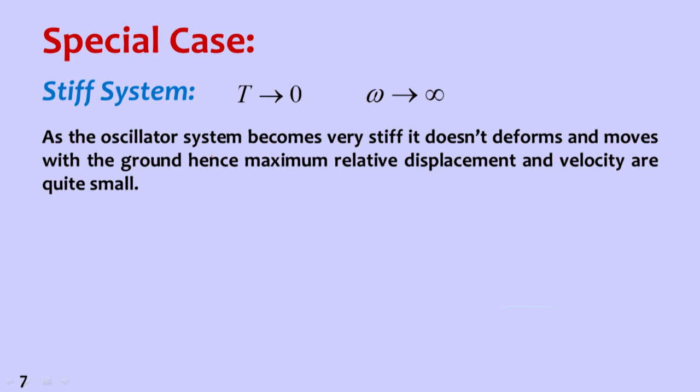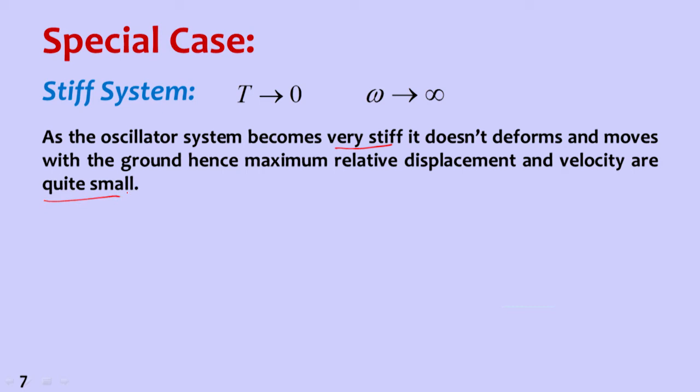Now let us take the extreme values of period. So for stiff systems, that means what? T is equal to 0. So that means rigid system. So omega, natural frequency, is infinity. So they are reverse of each other. As the oscillator system becomes very stiff, it does not deform and moves with the ground. Hence maximum relative displacement and velocity are quite small.